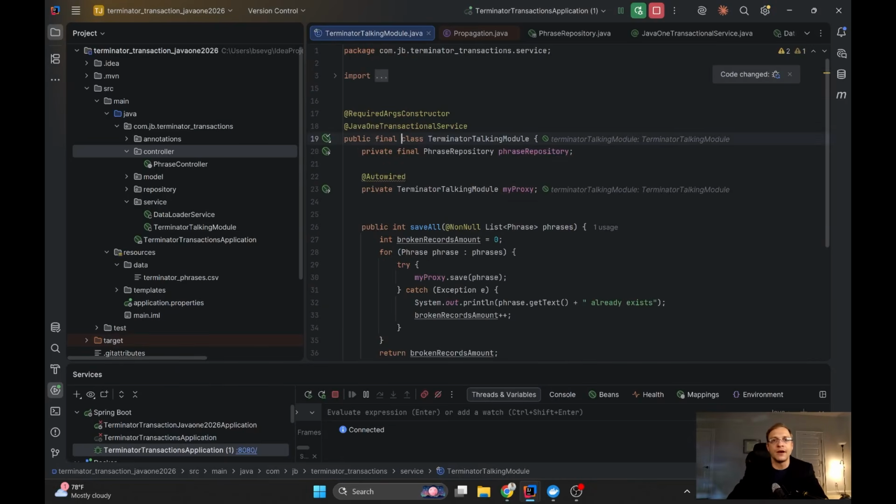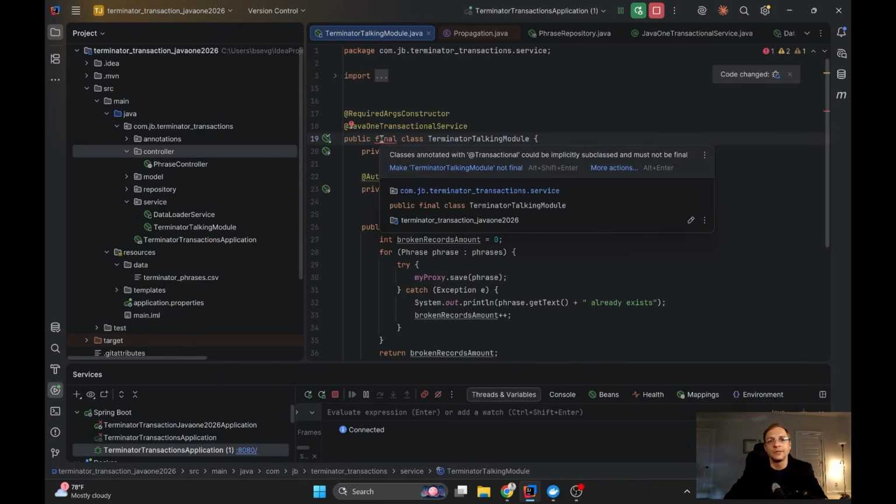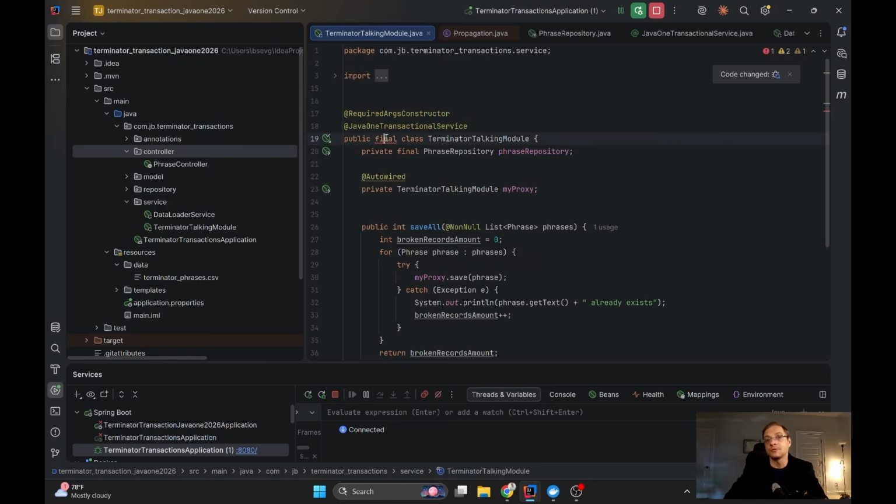If you type final here, it will say classes annotated with transactional could be implicitly subclassed and must not be final, because that's how Spring is working. It will subclass your class, the proxy class will subclass it. So it cannot be final. In case you want to make it final, there is another approach. You can implement some interface, and all your public methods you should extract to the interface, and everybody in your project should not work with your implementation, but only with the interface.